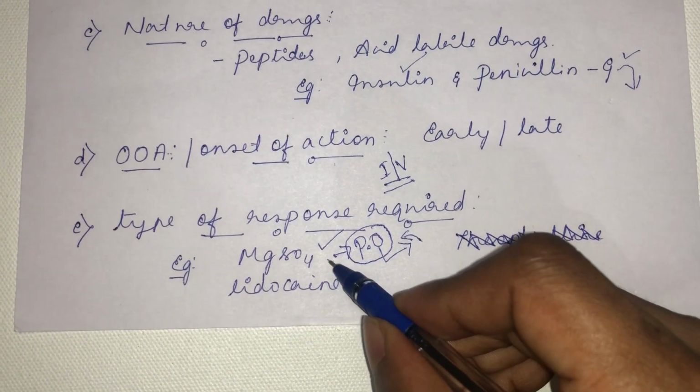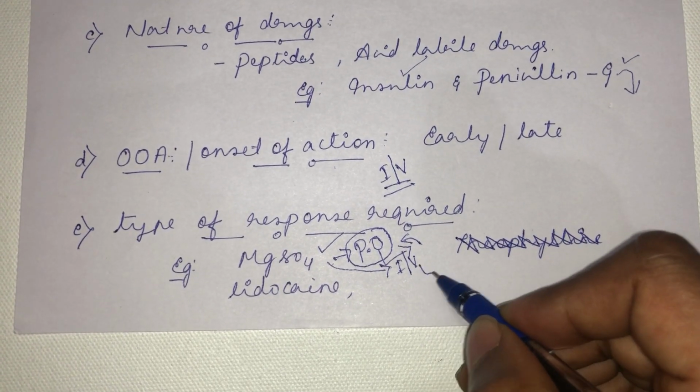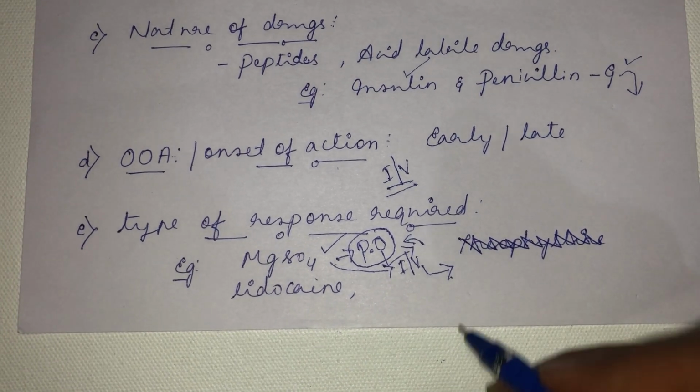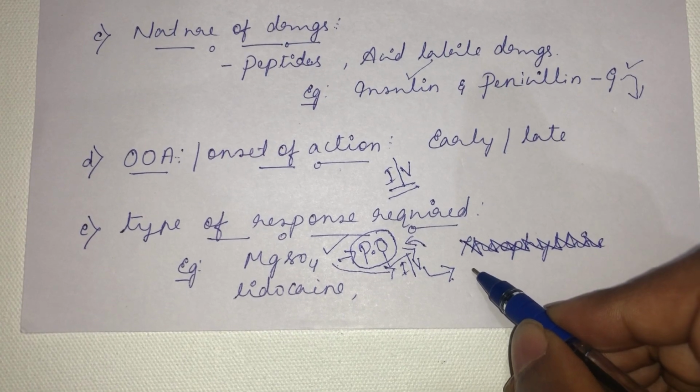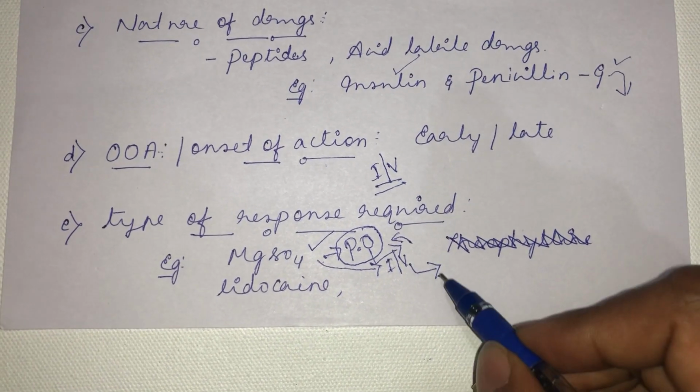If the same magnesium sulfate is given through intravenous route, it is used as a euthanizing drug. See, magnesium sulfate dissolved in enough water. If you give it through intravenous route, it will cause death of the animal. It will lead to cardiac arrhythmia. It will lead to death of the animal, magnesium sulfate.